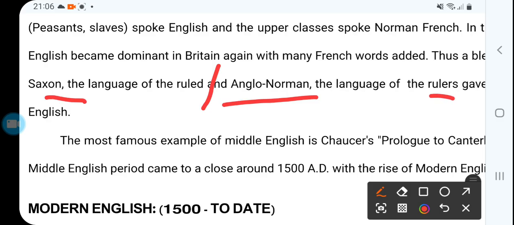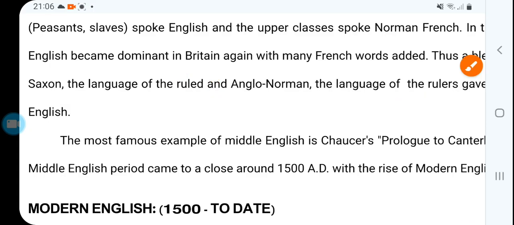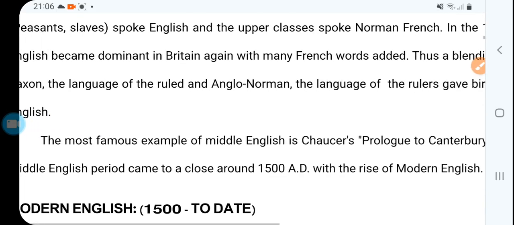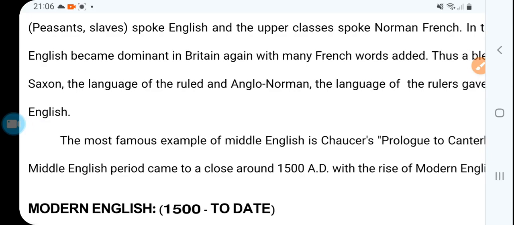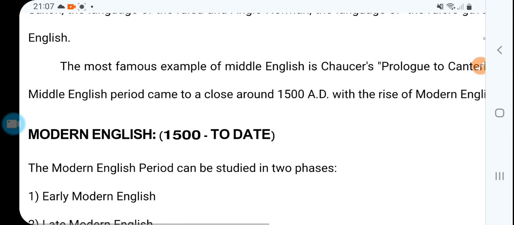The ruled had already been ruled, and for the rulers at that time, they used to speak Anglo-Norman. This gave birth to Middle English, and when they spoke this way, it was known as Middle English.